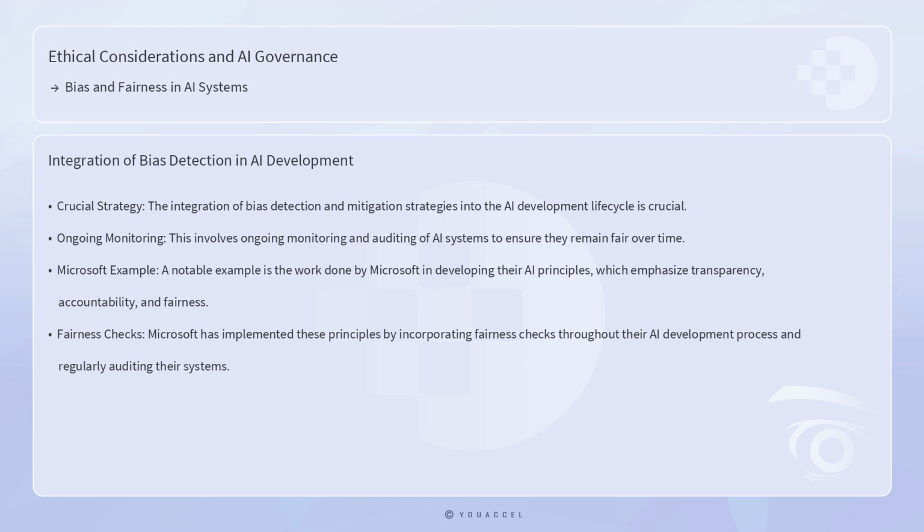The integration of bias detection and mitigation strategies into the AI development lifecycle is crucial. This involves ongoing monitoring and auditing of AI systems to ensure they remain fair over time. A notable example is the work done by Microsoft in developing their AI principles, which emphasize transparency, accountability, and fairness. Microsoft has implemented these principles by incorporating fairness checks throughout their AI development process and regularly auditing their systems.